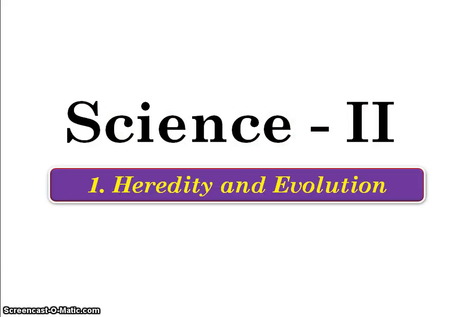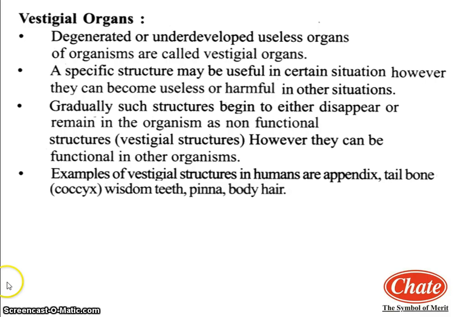Hi students, last lecture we have studied the evidences of evolution. In evidences of evolution we have studied two evidences. The first one is morphological evidence and the second one is anatomical evidence. Now the third evidence of evolution is vestigial organs.